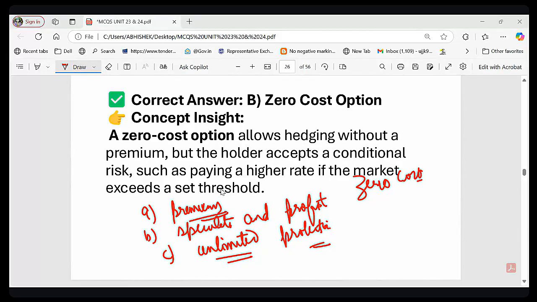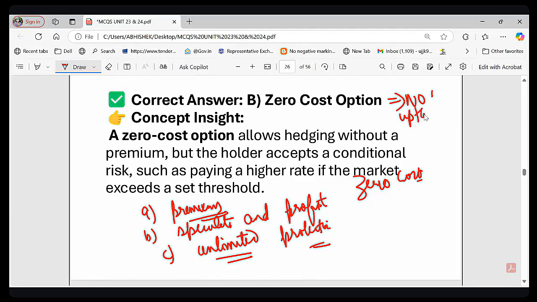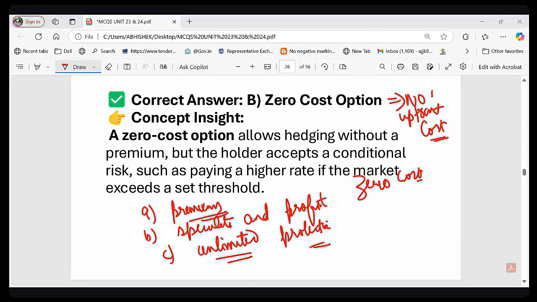So if your concept is clear, you must answer it. Let me check whether it is clear or not. So the correct answer is option A, right? To avoid premium. They still get partial protection. So that is the point about zero cost premium. So what is zero cost premium? No upfront cost. You don't have to pay an upfront cost. It simply means no upfront cost, right? But with a condition. It is for those businesses that want protection without paying a premium. And if the market moves too far, they must accept a higher rate. So I hope that makes sense to you, right?